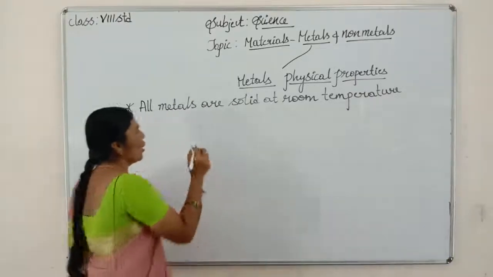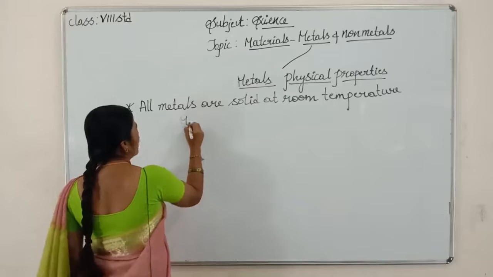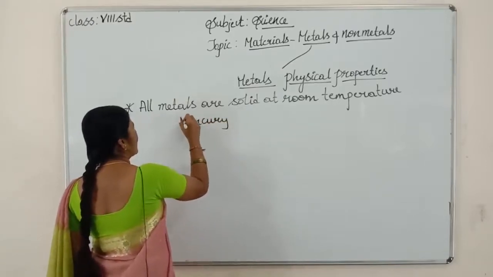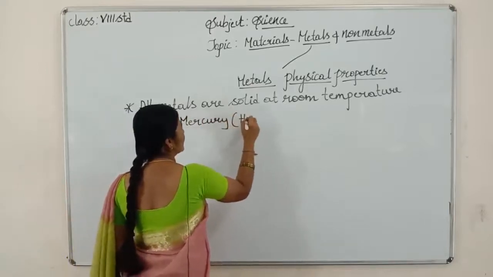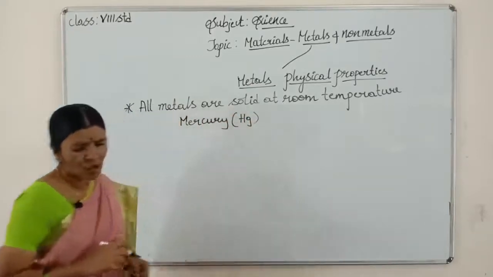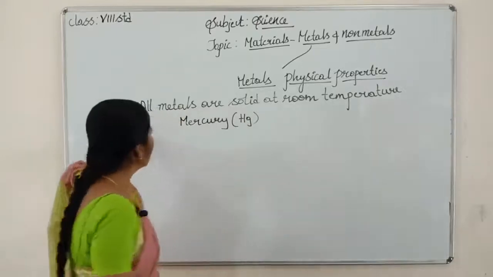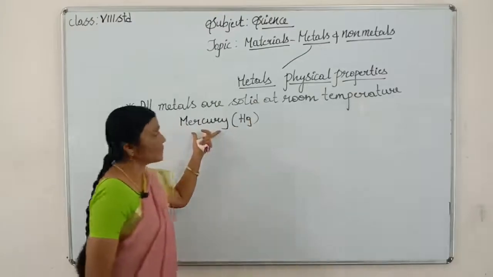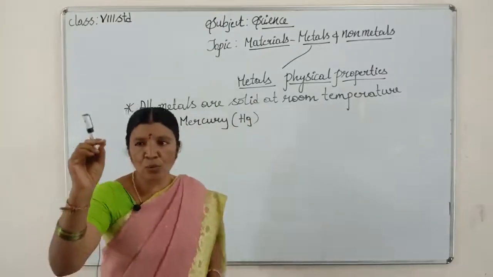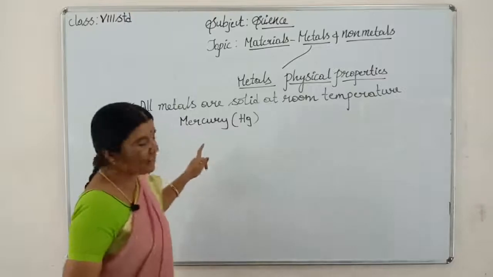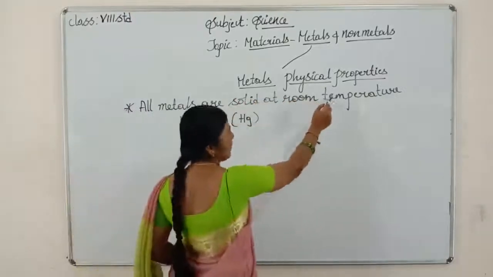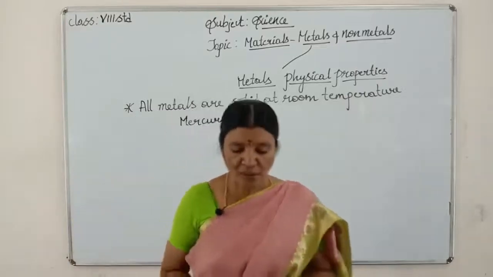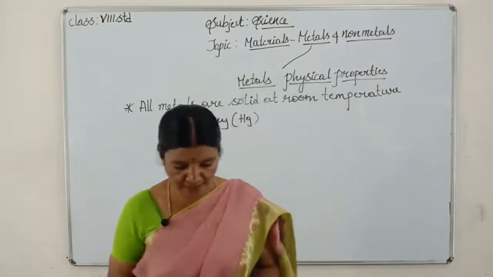Except mercury, all metals are solid. Mercury is the only metal which is in liquid state at room temperature. Got it, children? That is the first physical property of metals.